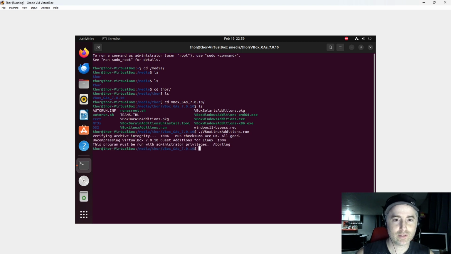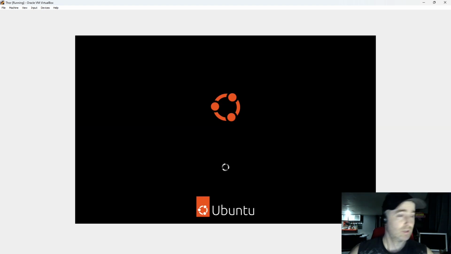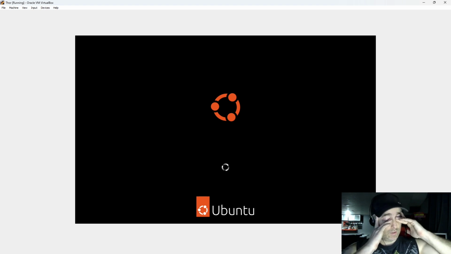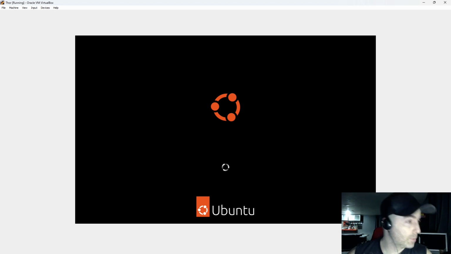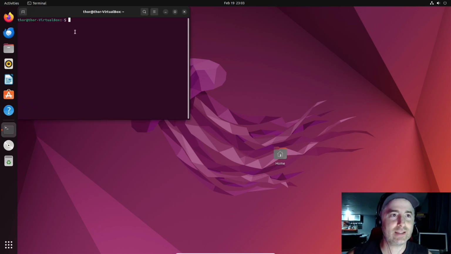That's it. Oh, right. You have to run it as administrator. Sudo. So sudo ./VBox Linux edition run. What's the password? Thor 12345. And there it is. It installs it. So after that, when this is done, you reboot. There you go. The resolution's good. Everything looks good. So now we're ready to do some sweet installation.